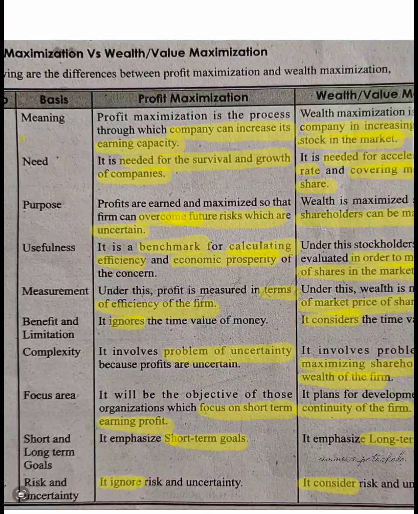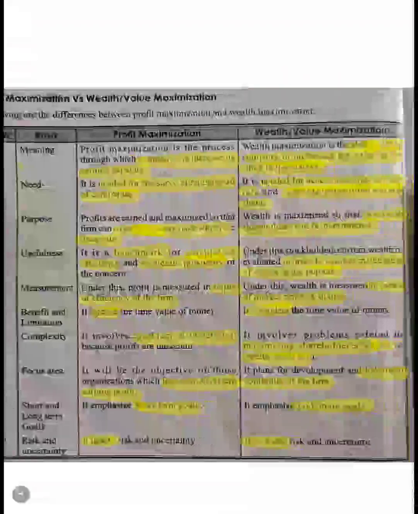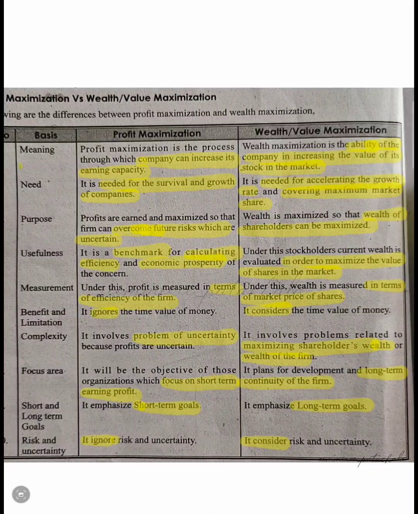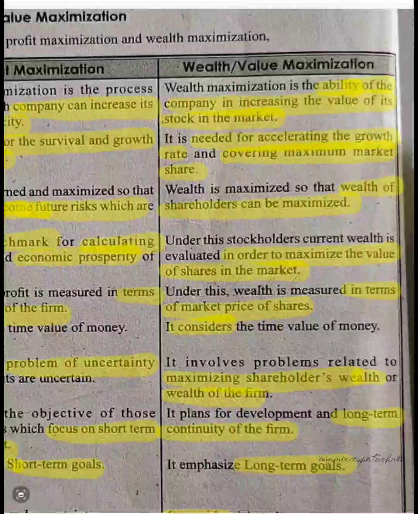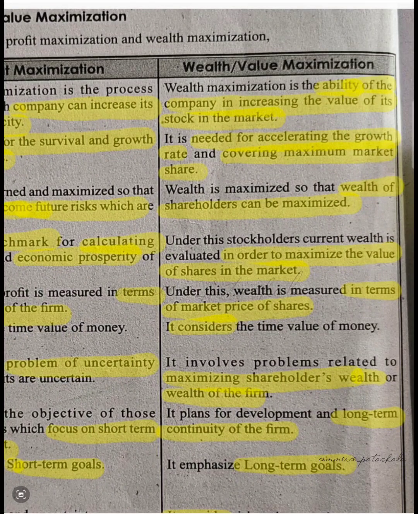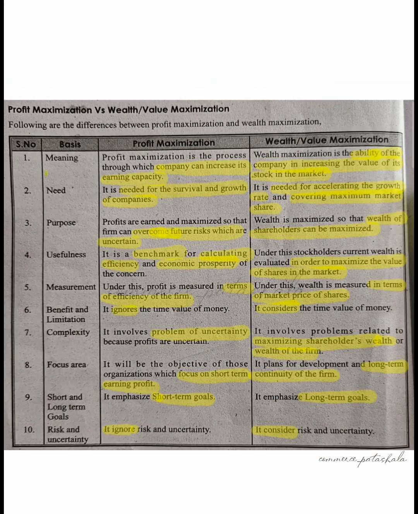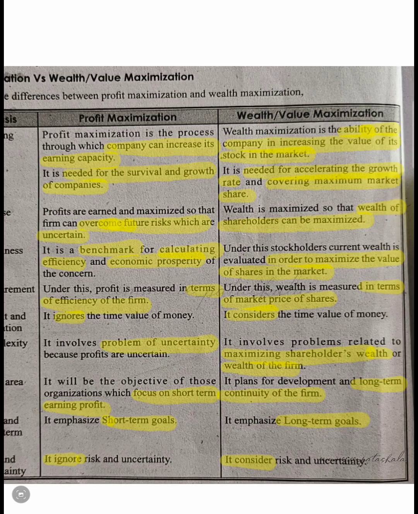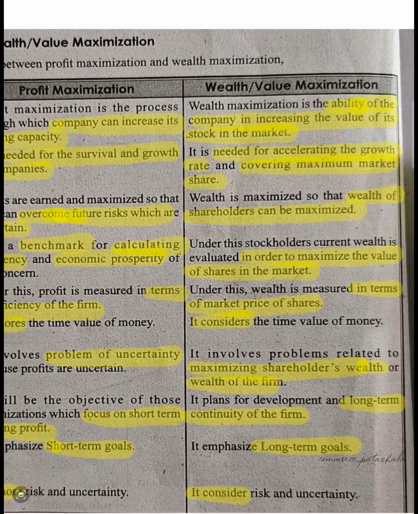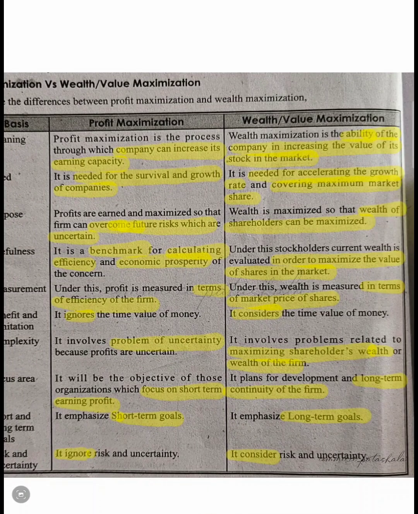Profit maximization has short-term goals in the organization, meaning achieving short-term goals is considered under profit maximization. Whereas in wealth maximization, we develop plans in such a way that we tackle the long-term continuity of the firm in the market. Under profit maximization, it will ignore the risk and uncertainty which can't be overcome in the future. But with wealth maximization, we can overcome the risk and uncertainty of future possible losses.